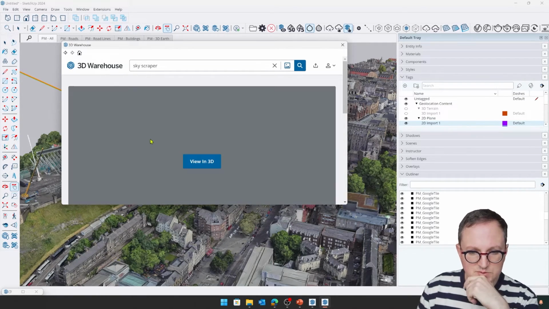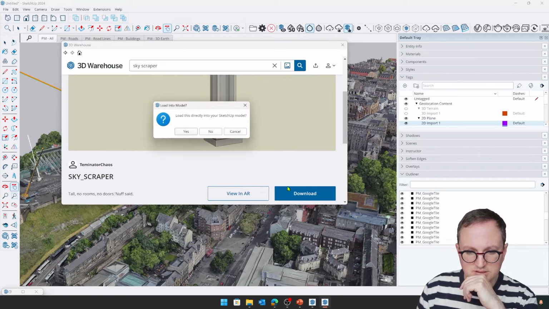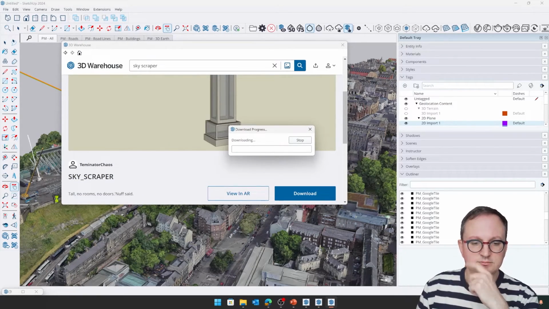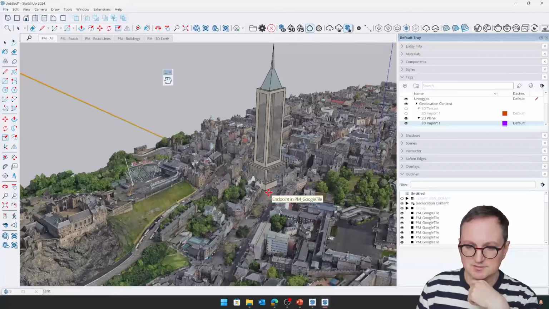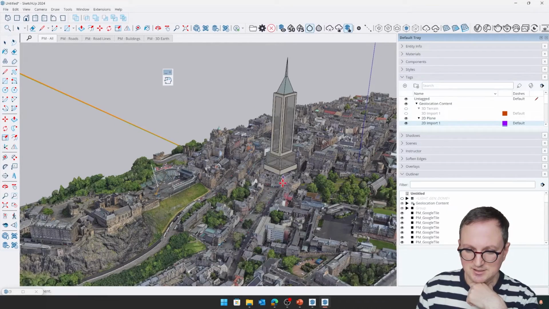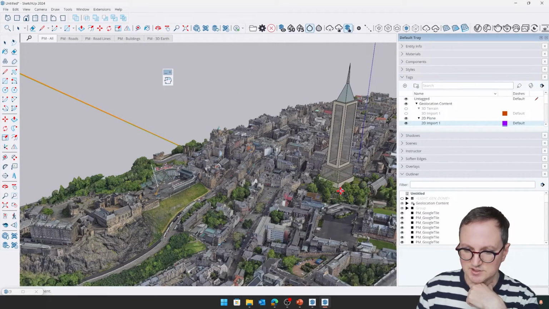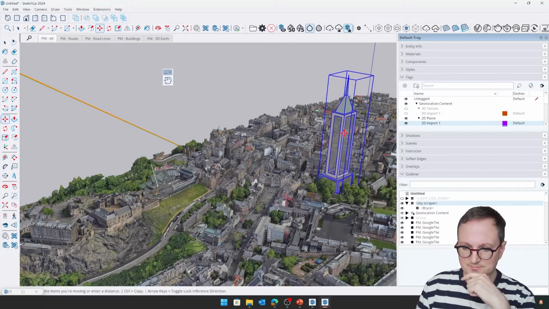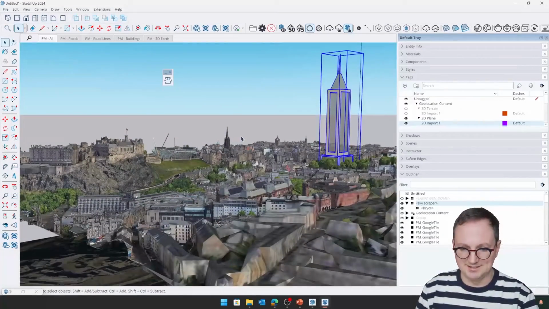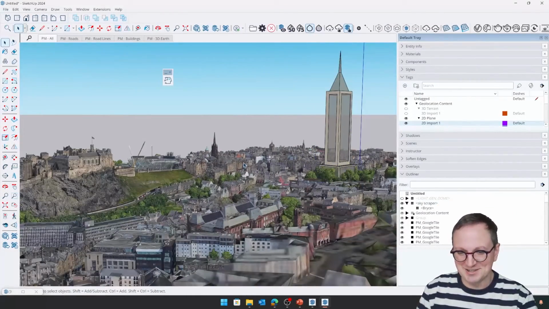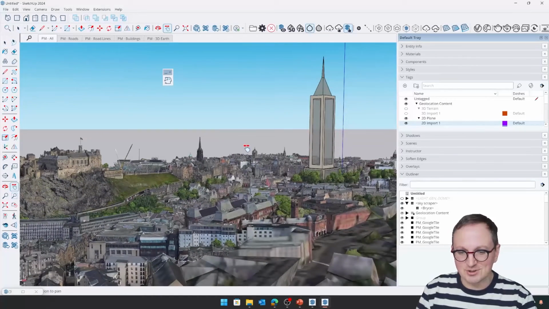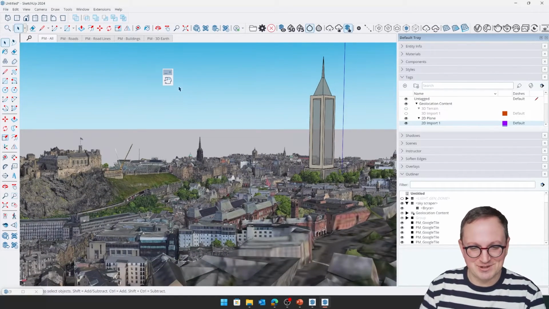That'll do. Dead simple. That's been made by Terminator Chaos. Right, here we go. Let's just ruin Edinburgh. Who needs a park, right? Let's put that there. Don't put me in control of the skyline of Edinburgh.